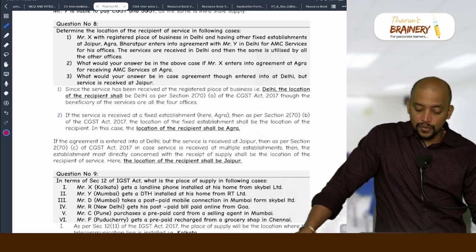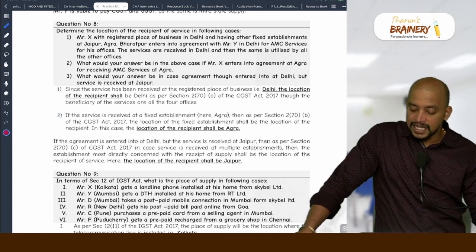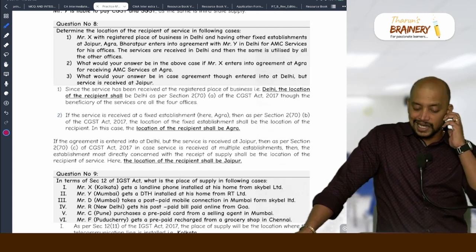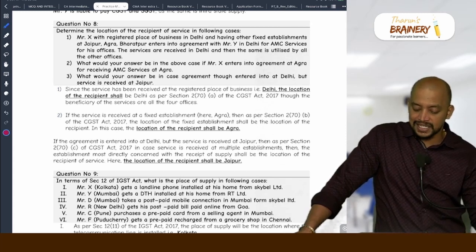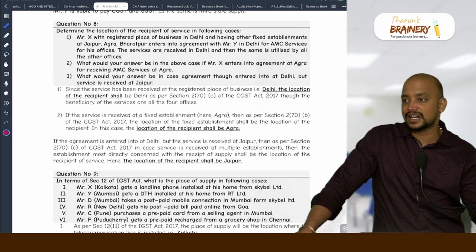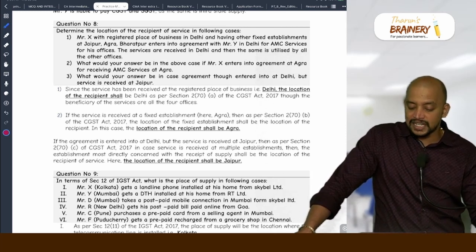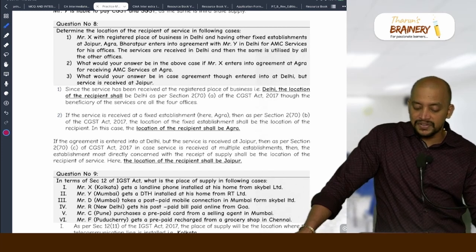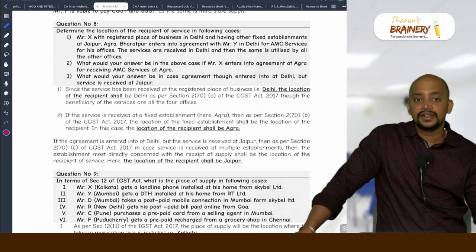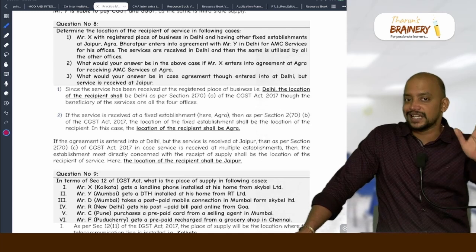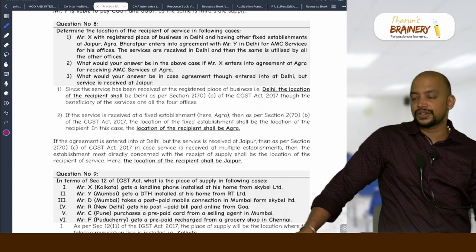Okay. Next, what would your answer be in the above case? If X enters into agreement at Agra for receiving AMC service at Agra, fixed establishment, Agra will be taken. What would your answer be in case the agreement is entered into in Delhi, but service is received at Jaipur? Wherever they are receiving, that will be taken. That is, Jaipur will be taken as the location of recipient.